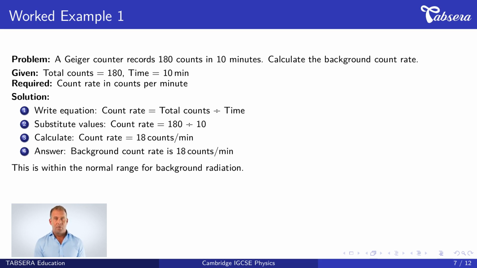Step 1, write the equation. Count rate equals total counts divided by time. Step 2, substitute the values. Count rate equals 180 divided by 10. Step 3, calculate. 180 divided by 10 equals 18. Step 4, state the answer. The background count rate is 18 counts per minute. This result is within the normal range for background radiation, confirming our calculation is reasonable.